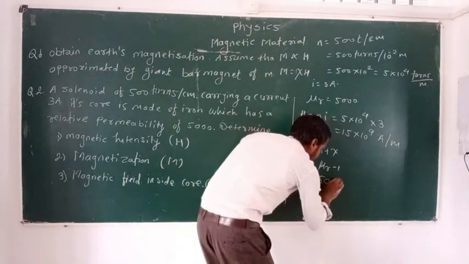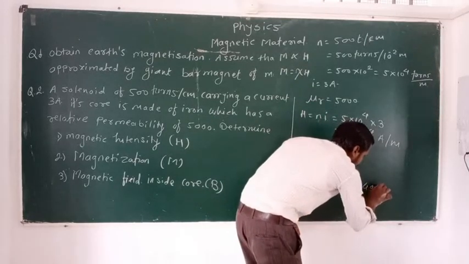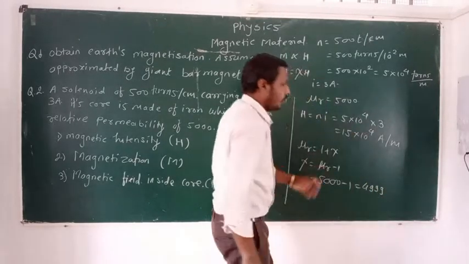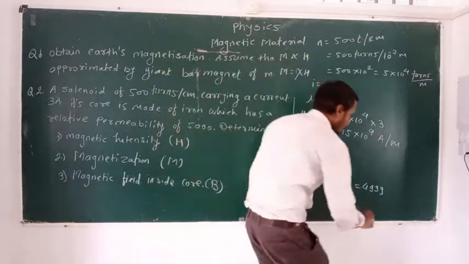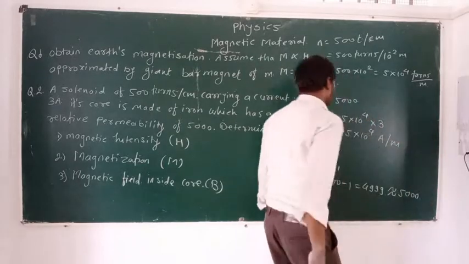Value of mu r is 5000. That is 5000 minus 1, it is equal to 4999, which is nearly equal to 5000.